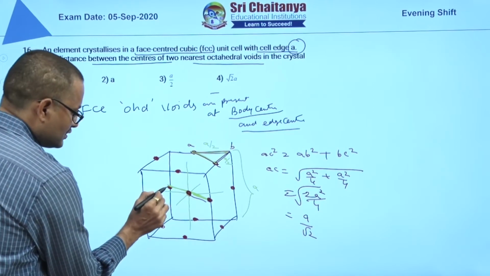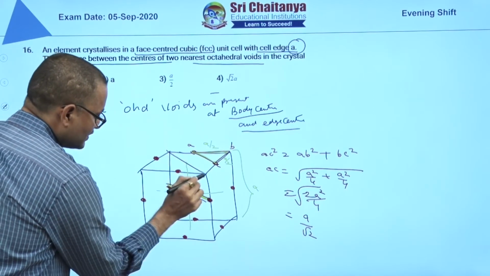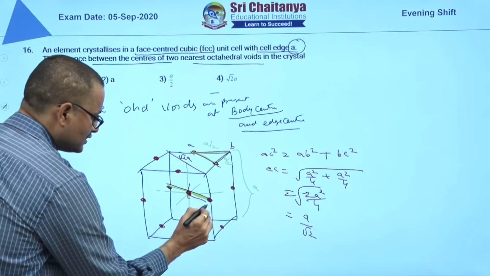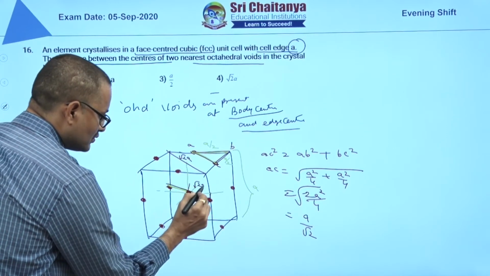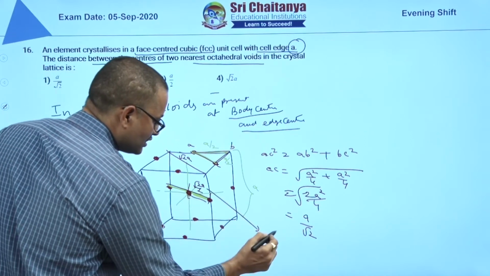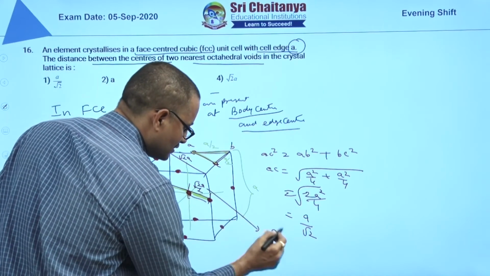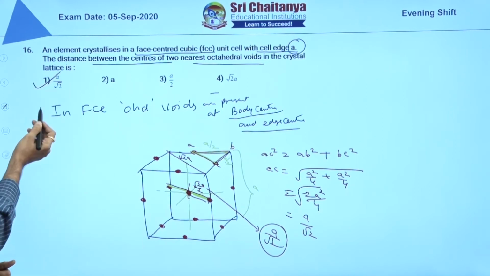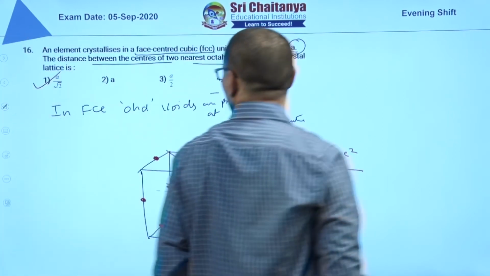This distance is nothing but this face diagonal root 2a. So half of this distance is root 2a by 2. Root 2a by 2 means a by root 2 only. So answer is a by root 2. Answer is 1. Next question 17.